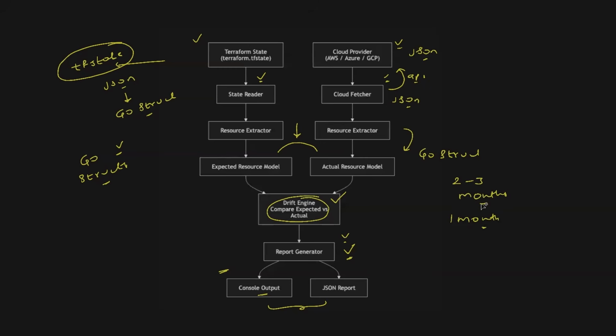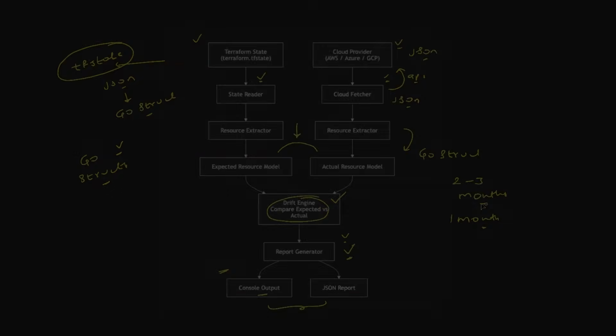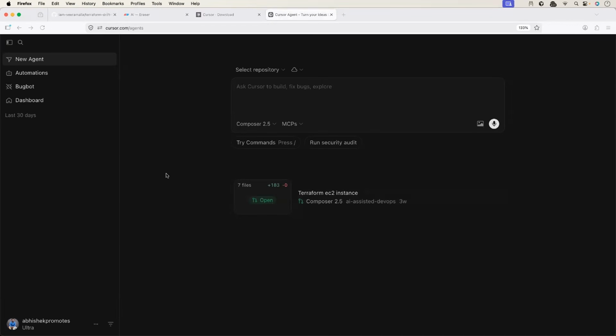Now that we understood the architecture, we understood the problem statement and the tools that we're going to use, let's head to the implementation part and let's ask Cursor agents to build this entire solution for us. Okay, now for the implementation, we will start with Cursor 3.